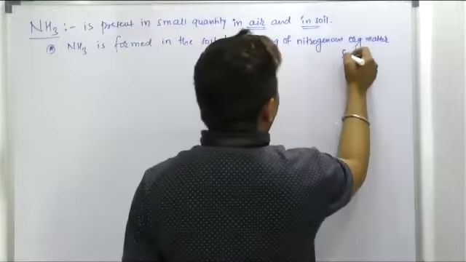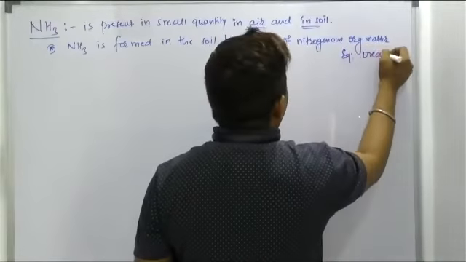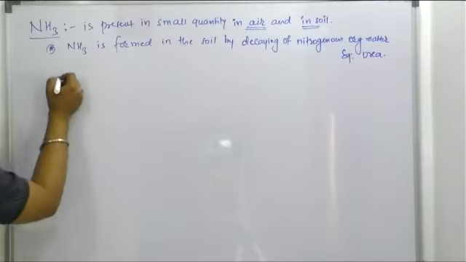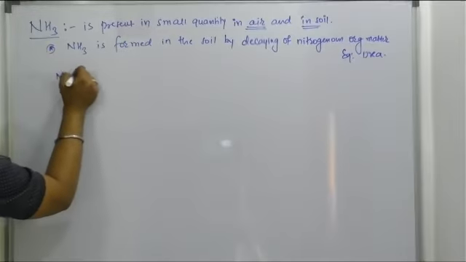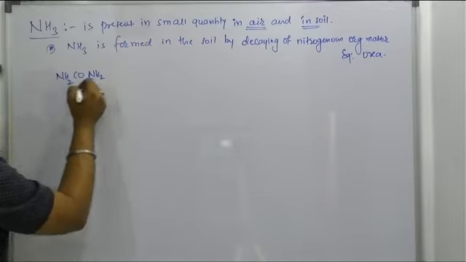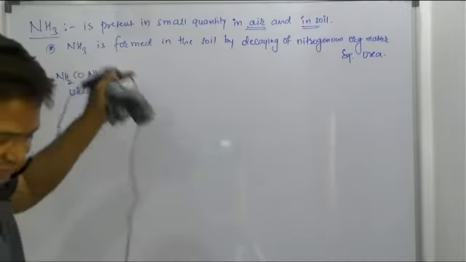What is a nitrogenous organic matter? Urea. What is the formula of urea, beta? NH2CONH2. This is called urea.